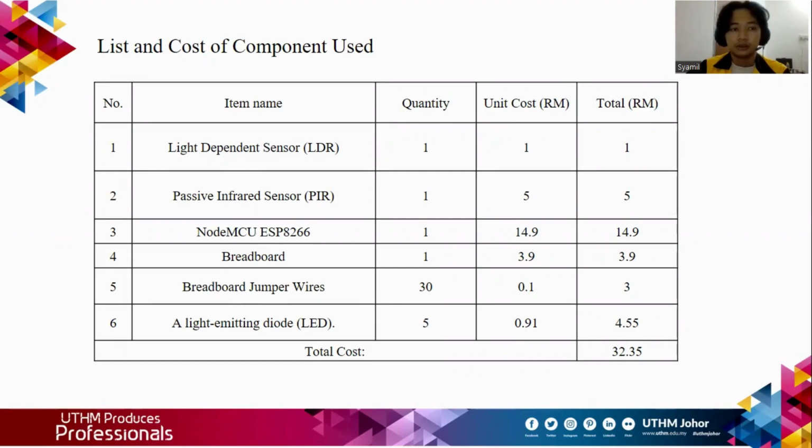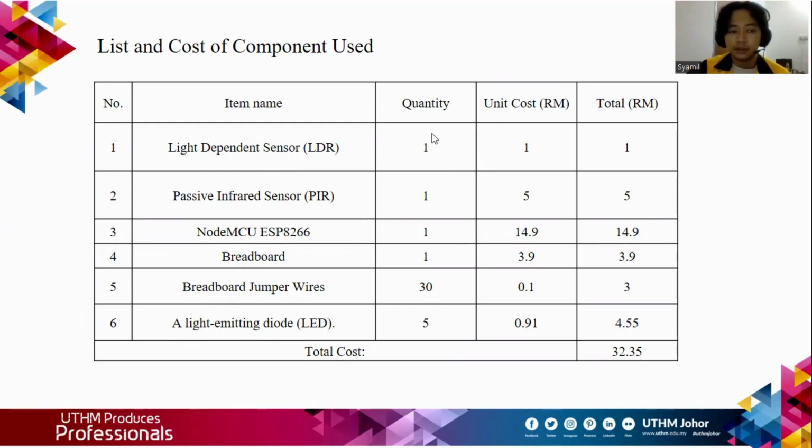So today I'm going to continue with my part, which is the list and cost of components used. So we have 6 components. The first component is the light dependent resistor, LDR. Second, the passive infrared sensor, PIR. And third, the NodeMCU ESP8266. Number 4, breadboard. Number 5, breadboard jumper wires. Number 6, a light emitting diode, LED.